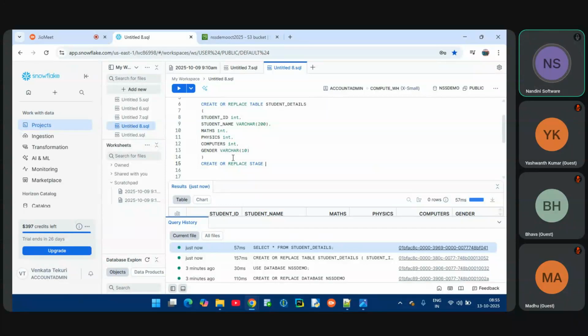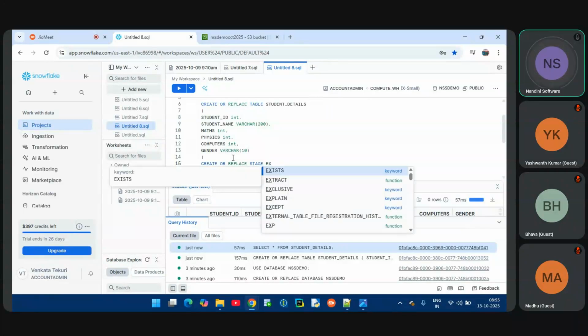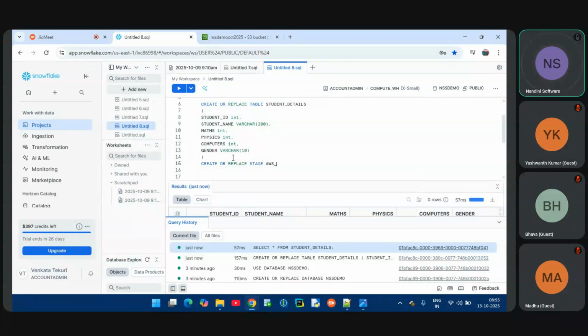So whatever name they want, accordingly we'll create it. This is the stage I am creating. The stage is AWS, right? That's why I'm getting the data from AWS, and that's why I'm passing AWS. This is the external stage.